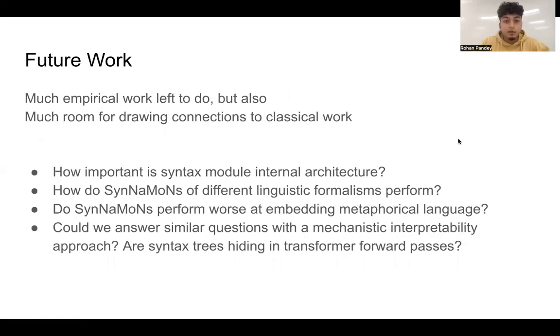So in closing, there's a lot of empirical work left to do, but there's also a lot of room left for drawing connections to classical work, both in the Indian tradition as well as the analytical philosophy tradition.